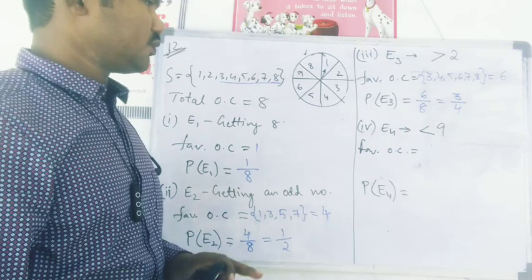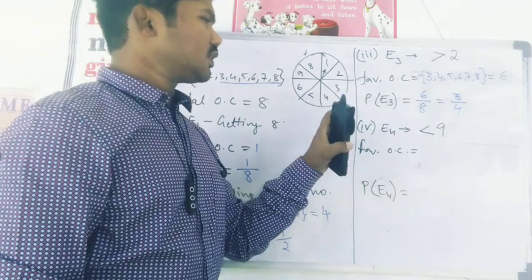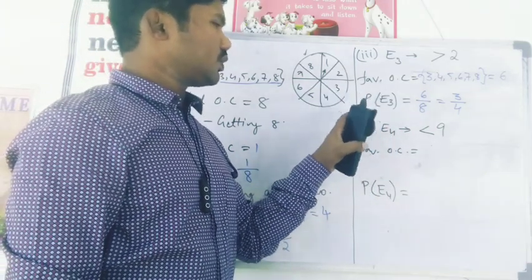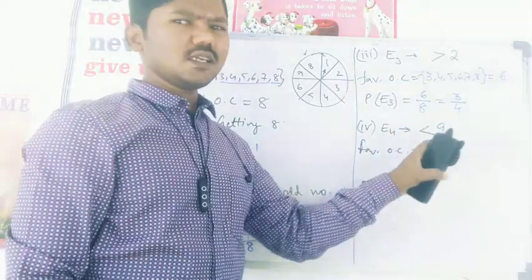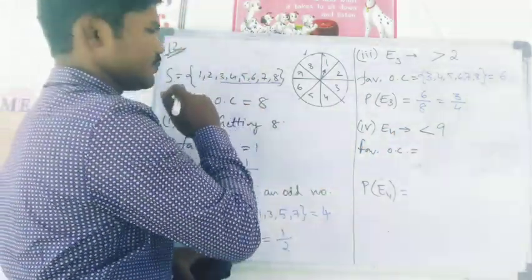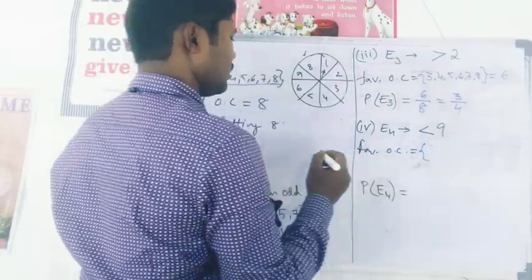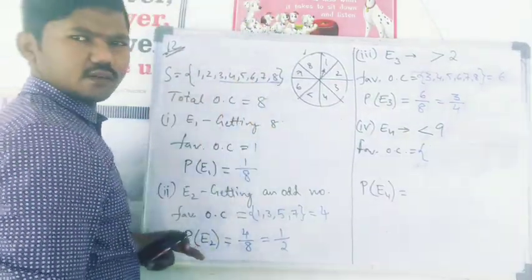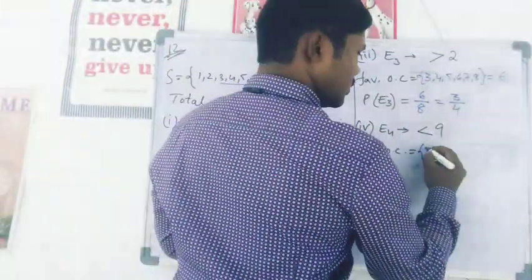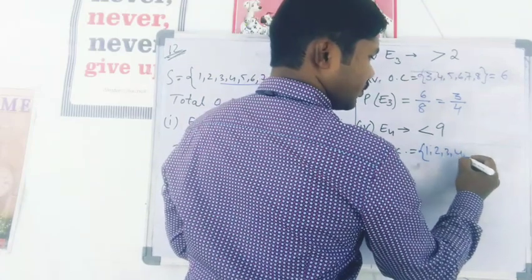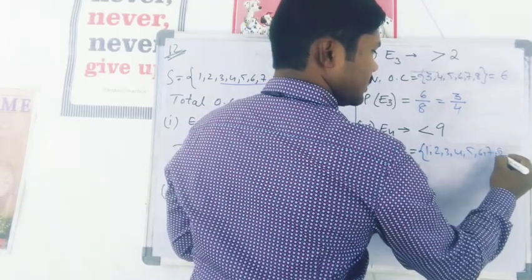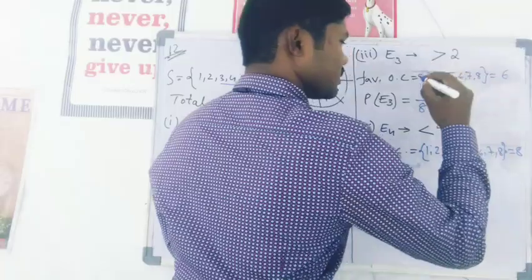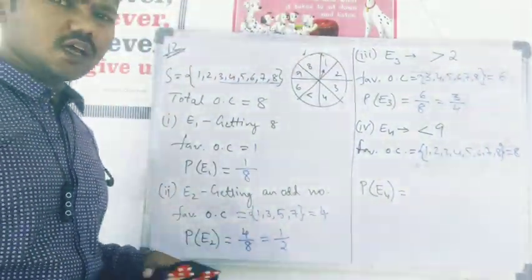Next, moving to the fourth one. The fourth question is, what is the probability that it is going to stop at a number less than 9? In the sample space, all the numbers are less than 9, right? All the numbers, 1, 2, 3, 4, 5, 6, 7, 8. It means all 8 outcomes are in my favor.